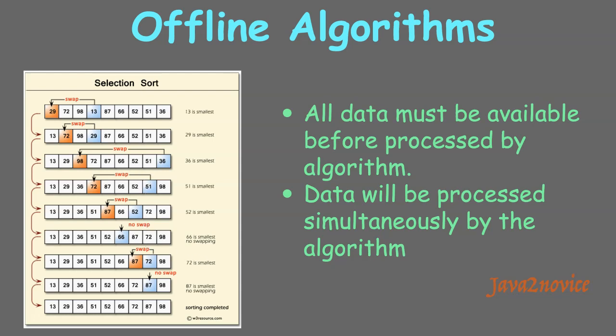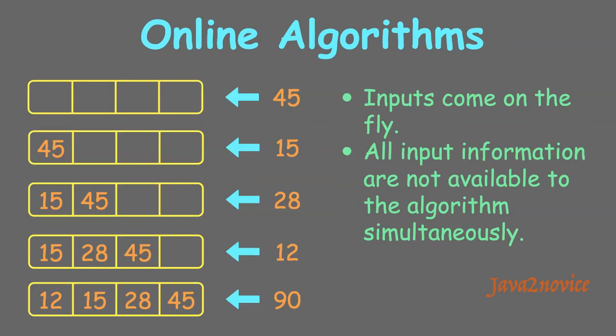While using selection sort, in order to identify the minimum number in each iteration, you must be aware of the complete set of data. If complete data is not available at one shot, then you cannot apply selection sort here. So you can classify selection sort as an offline algorithm. In general, we can choose the best algorithm and obtain an optimal solution if we know the complete set of input information. On the other hand, in online algorithms, input data comes on the fly.